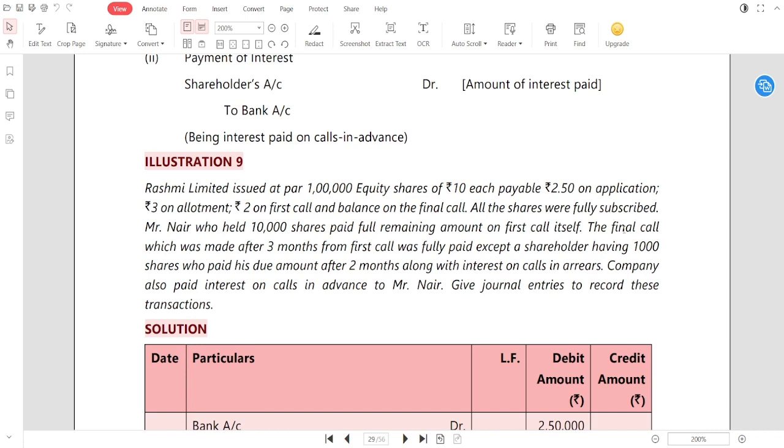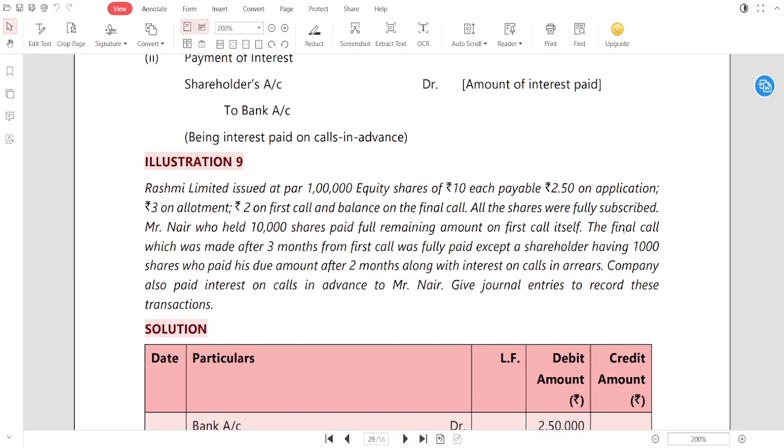See what it says. Rasmi Limited issued at par 1 lakh equity shares of rupees 10 each payable 2.50 on application. Okay, so Rasmi Limited had issued 1 lakh equity shares of rupees 10 each, payable rupees 2.50 on application, 3 on allotment, 2 on first call and the balance on the final call. So 2.5, 3 is 5.5, 2 is 7.5. So 2.50 is the balance amount.